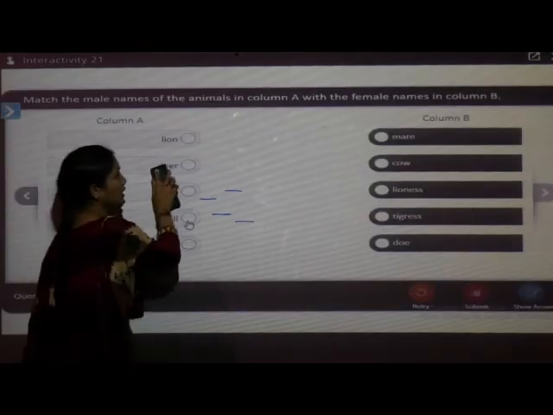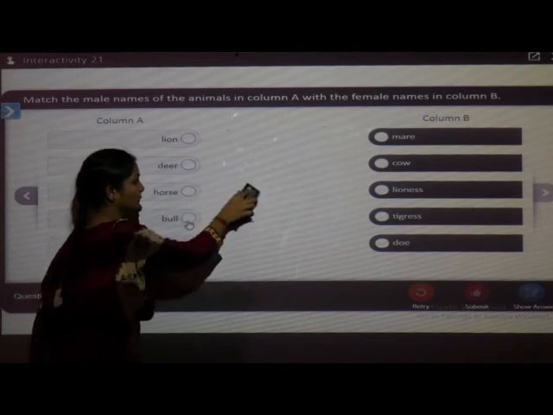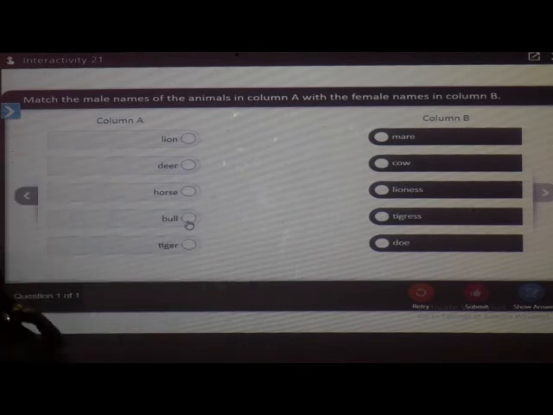Now we have to match the names of male animals with the female animals. In column A we have names of male animals and in column B we have names of female animals. Now we will match column A with column B.